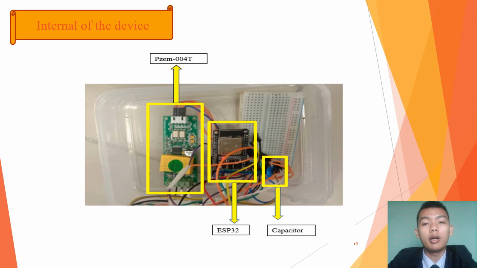For the internal of the device, it consists of PZAM0040, ESP32, and a capacitor. PZAM0040 is used to measure the parameters of electricity. ESP32 will act as the microcontroller where it controls all the components in the device. Lastly, the capacitor is used to suppress high frequency noise in the power supply signal.